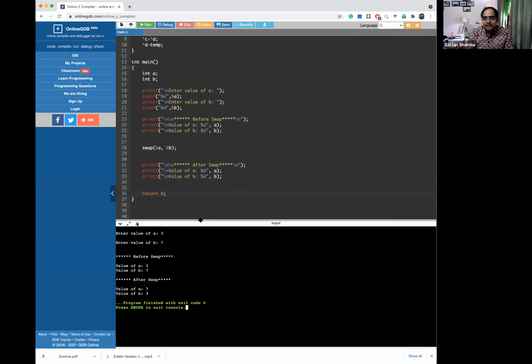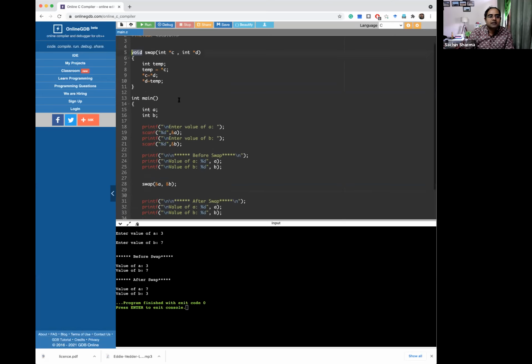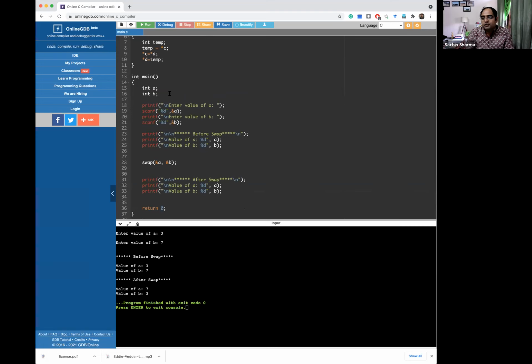Okay. Now, I made one statement before that you cannot pass two values from the same function. But this is the way of passing more than one value from the function. Here you can see that we have not even used a return type, and our values of a and b have changed by using call by address. Okay, so this is the difference between call by value and call by address. Call by address works on the address, using addresses, and call by value just copies the value and does the processing. Okay, so according to your requirement in the real world, you can use both concepts.